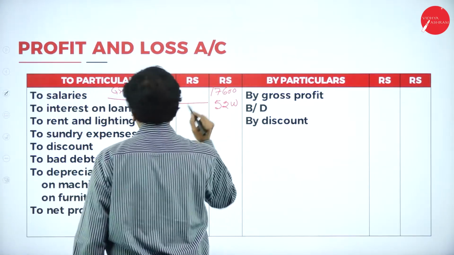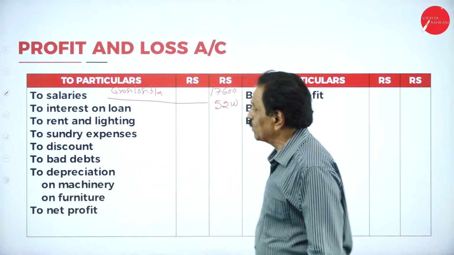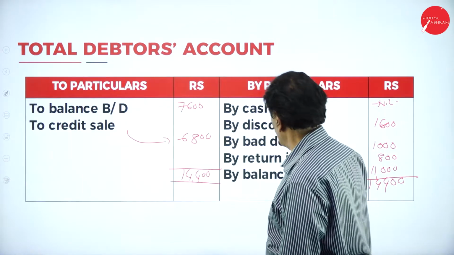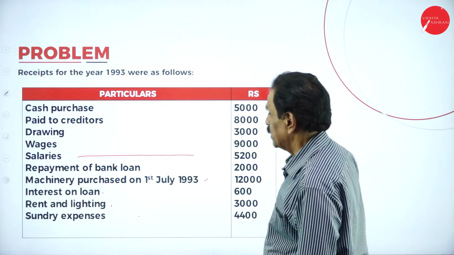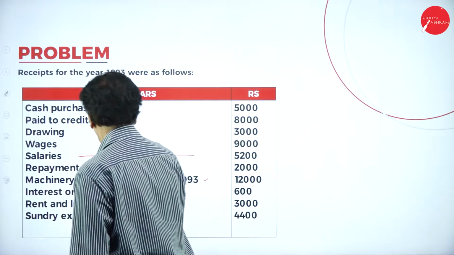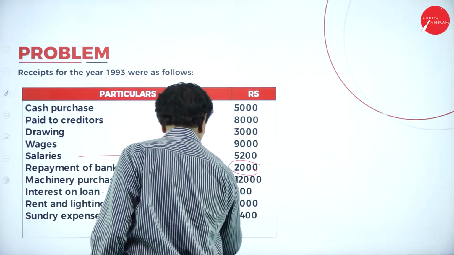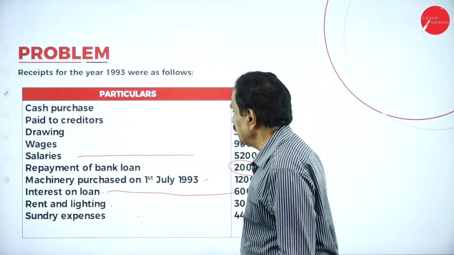This is your salary. Then interest on bank loan is paid. Here, repayment of bank loan won't come. So interest on bank loan, 600 is there.